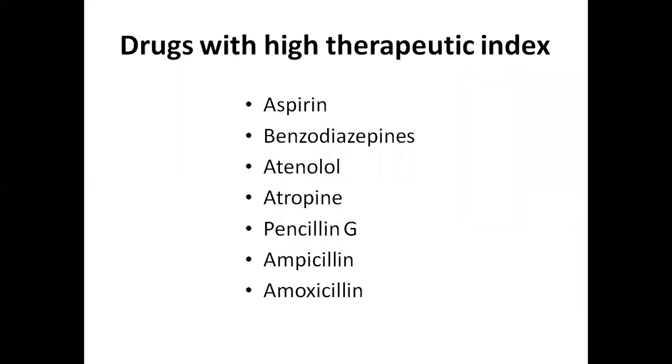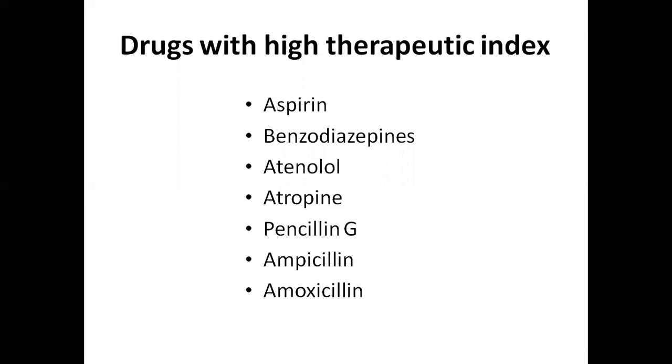And these are the examples for drugs which are having high therapeutic index. Those are aspirin, an analgesic; benzodiazepines, which are hypnotic and sedative drugs; atenolol, an antihypertensive drug; atropine, an alkaloid used for the treatment of organophosphorus poisoning; and penicillin G, an antibiotic. Ampicillin and amoxicillin, all these are antibiotics. So the therapeutic index of these drugs is more, so they can be used safely in clinical practice.